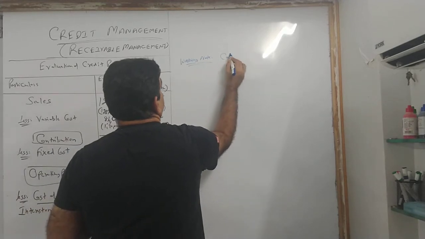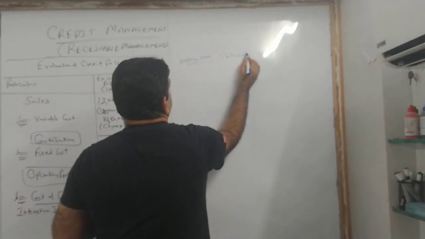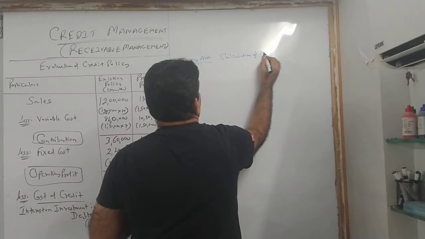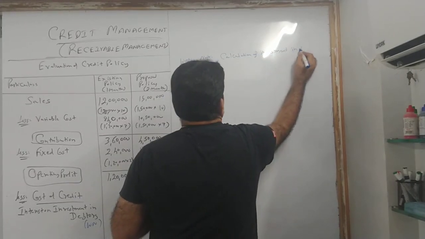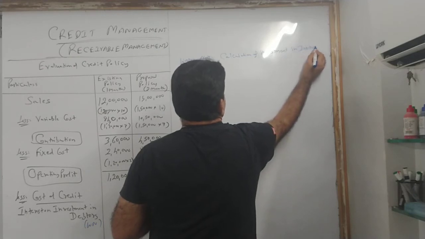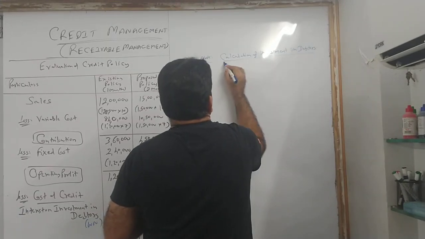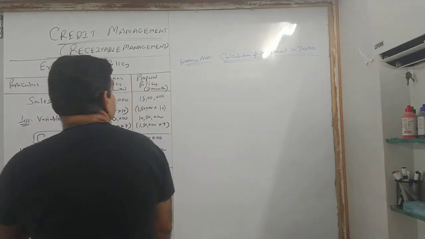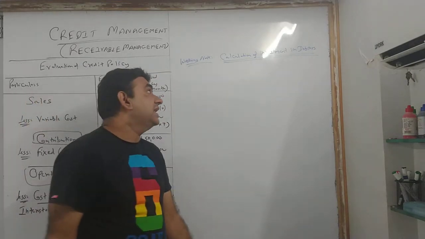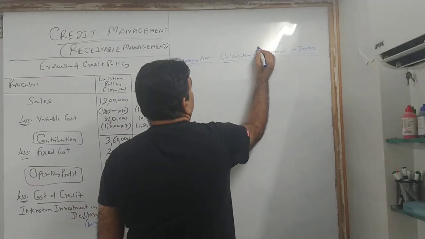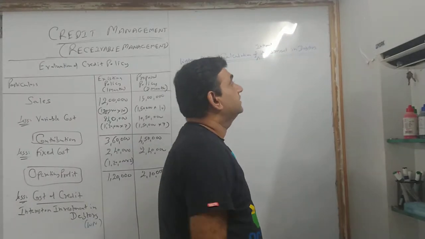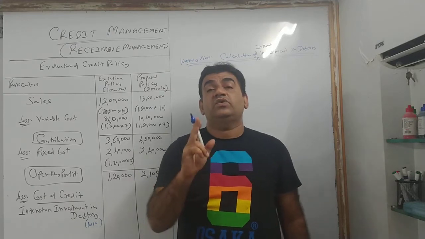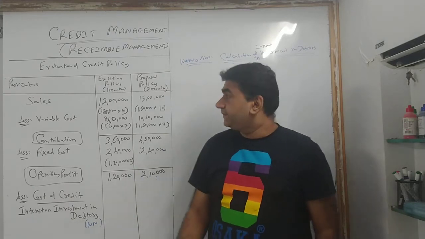Heading: calculation of investment in debtors, or you can say calculation of interest on investment. Okay? अभी देखो कैसे कैलकुलेट करोगे.